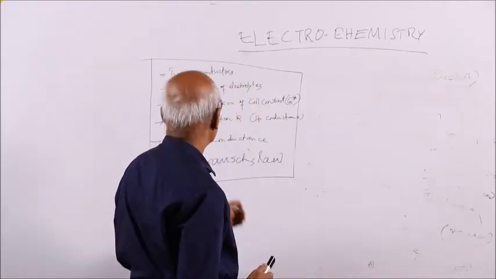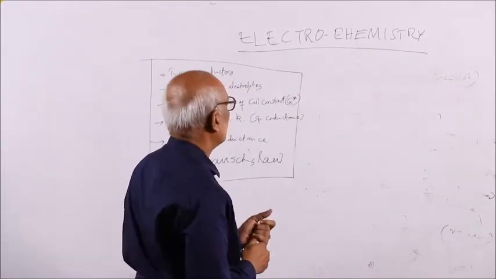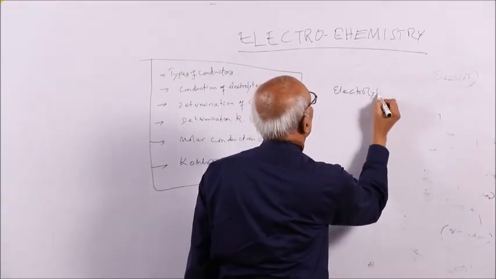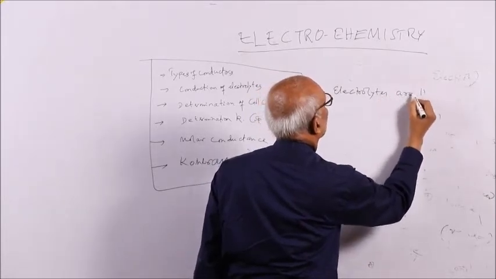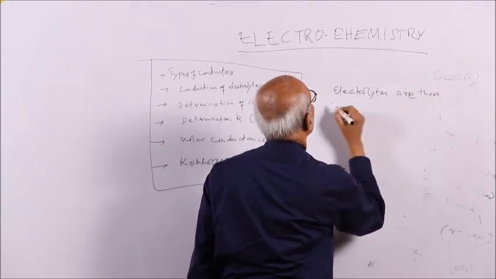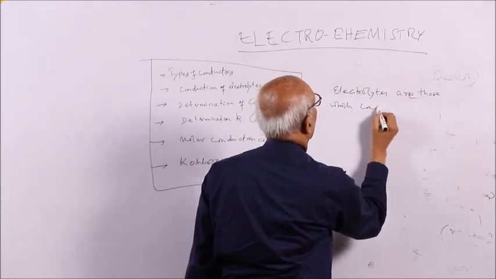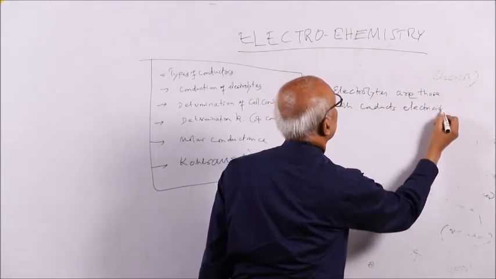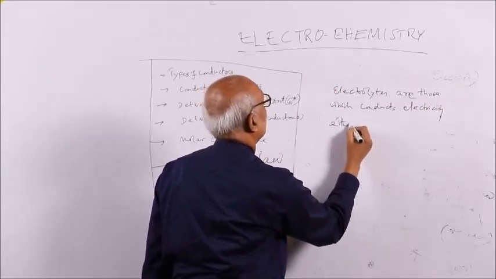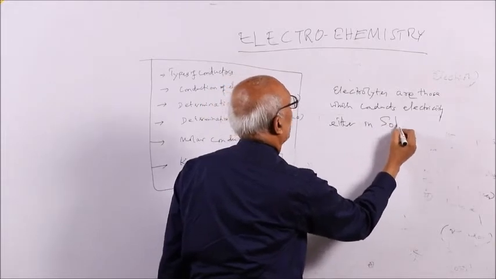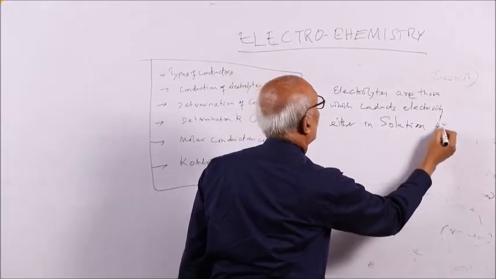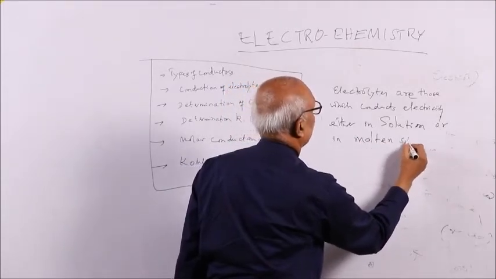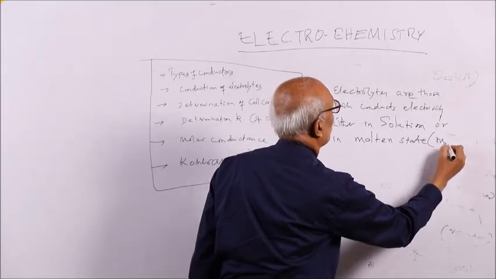Now let us see conductance in the electrolytes in solution. Electrolytes are those which conduct electricity either in solution or in molten state, or you can simply call it melt.